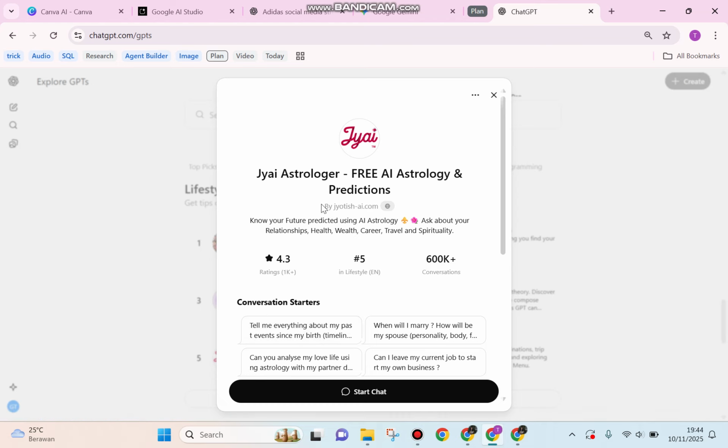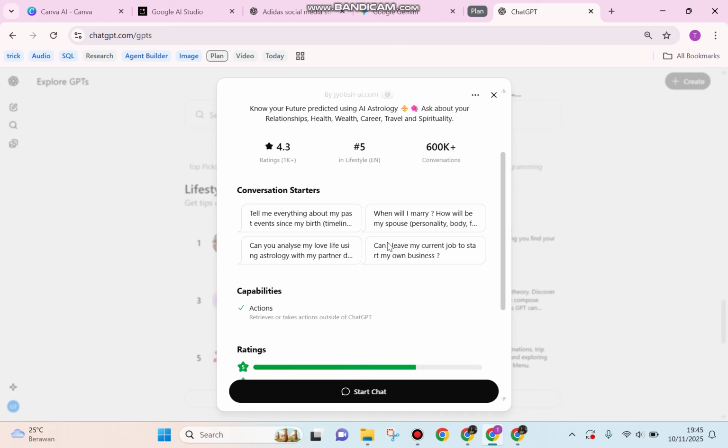You will see that this GI Astrologer has a rating like this, and it already has more than 600k conversations. You can also start a conversation by using these starters. For example, tell me everything about my past, even since my birth. If you would like to ask about your marriage, about when will I get married, you can use this one too.